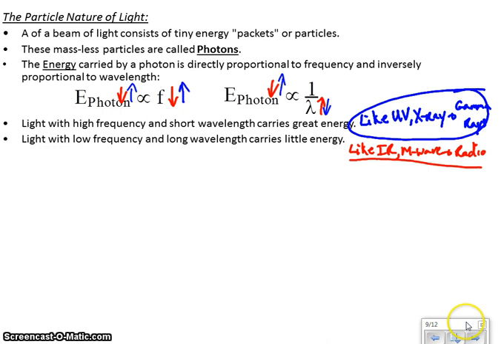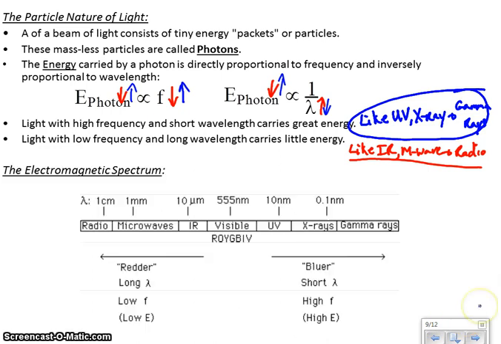Okay. Now, they say a picture is worth 1,000 words, so a chart is probably worth maybe 100. Here's a nice little chart. Okay, this chart shows the different types of radiation, and this is not to scale. And by the way, this stuff on the top, the wavelength, you do not have to memorize that. I'm just putting that down to give you a rough idea of where these various forms of light fall in the spectrum. But you should know the order. Definitely make sure you know the order.